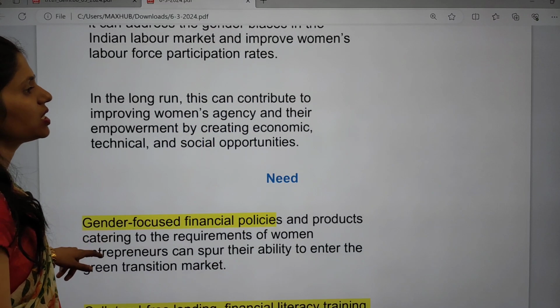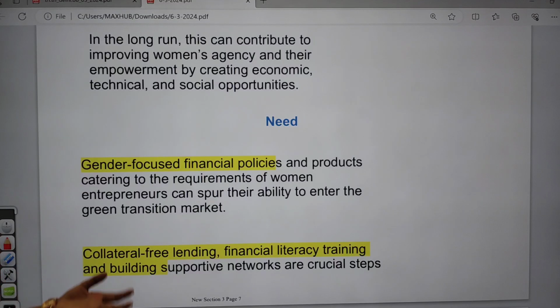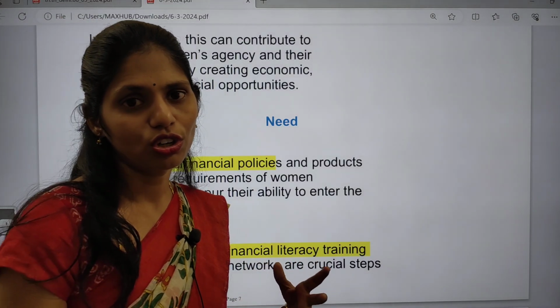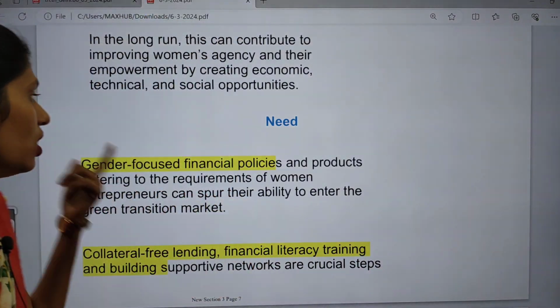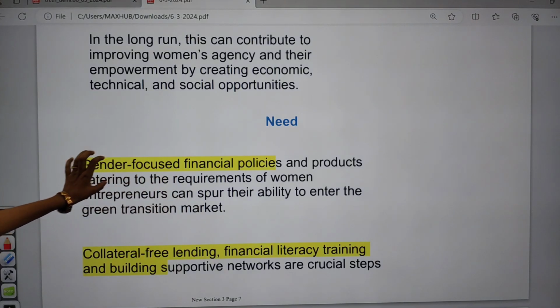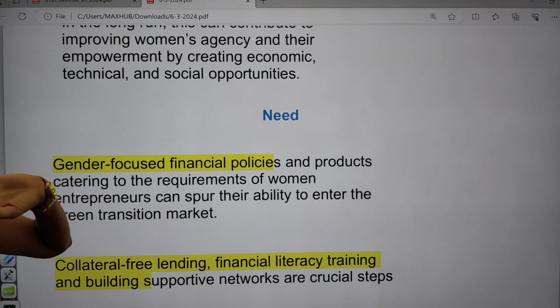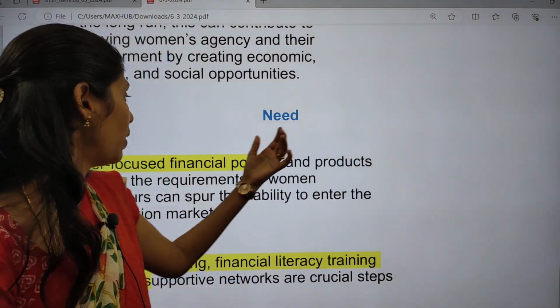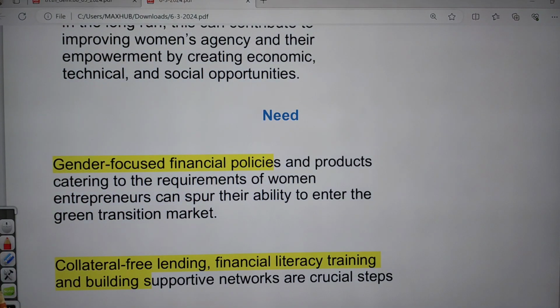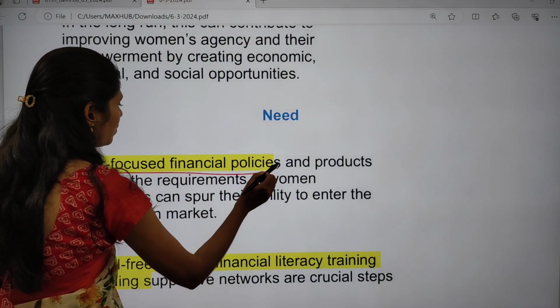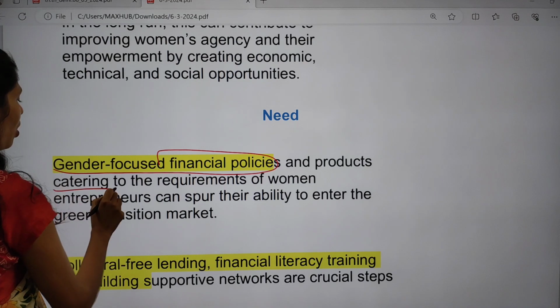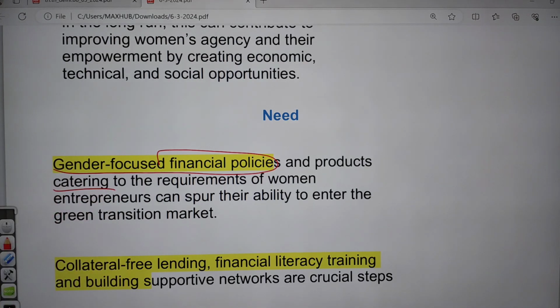And for this, what is the need? How can we improve participation of women in green jobs? What are the steps that can be taken? First and foremost, from the government side, the government needs to come up with gender focused policies. The government can come up with gender focused financial policies and products that cater to the requirements of women entrepreneurs.